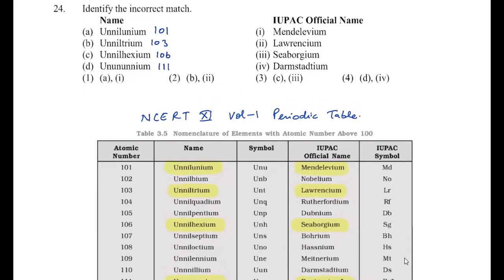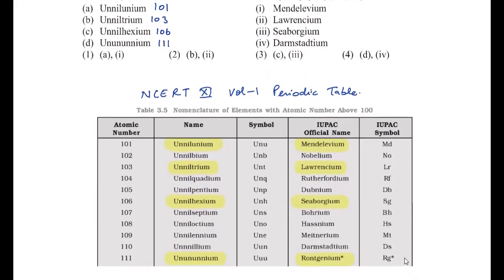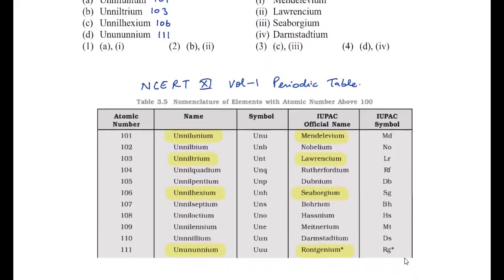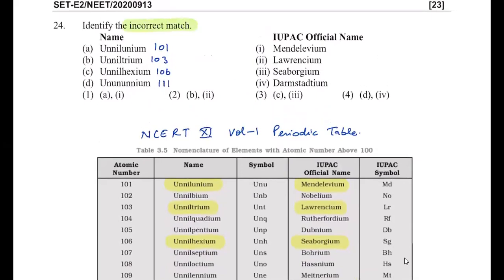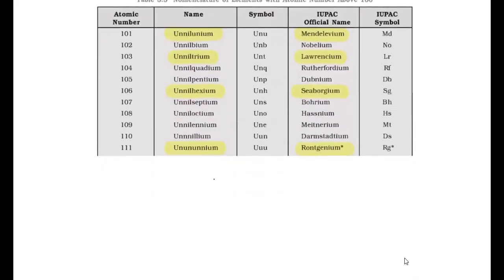Unniltrium, it should be lawrencium, that is also correct. Unnilhexium, it should be seaborgium. This is based on a laboratory name, so this is also correct. And the last one is unnunnium. This is 111. So it should be roentgenium, but what is given is darmstadtium, which should be 110. You can look at this case. This is the previous one. So it is mismatched. And the question asks which is incorrectly matched. So once incorrectly matched, that means you have to check option 4. And that is given in option number 4. That's why we write the answer for this question as the fourth one.